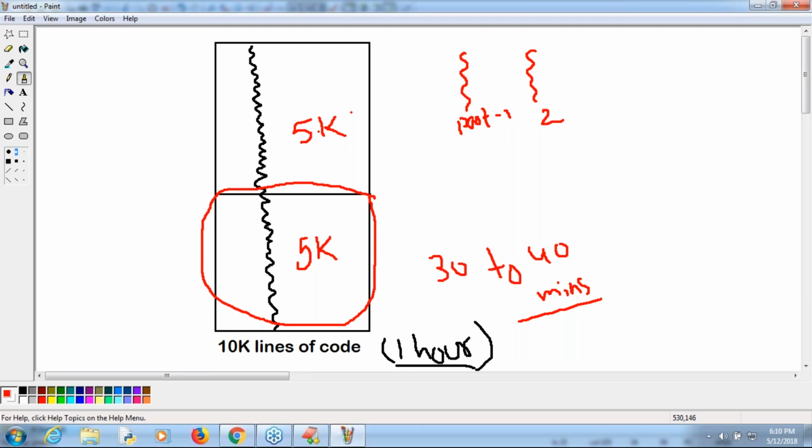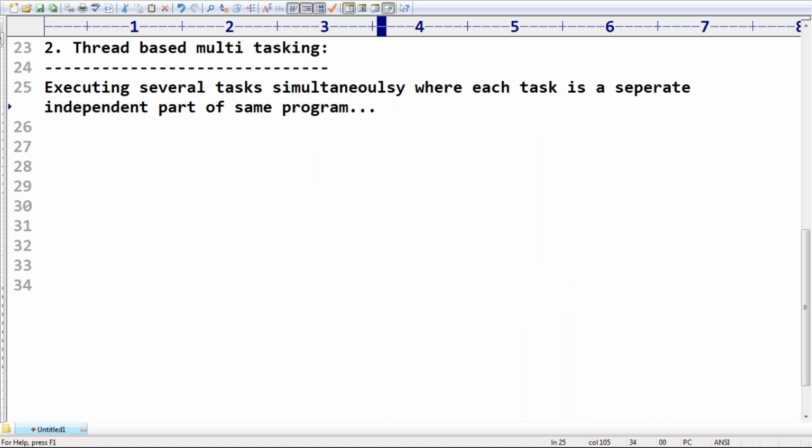This type of multitasking is by default considered thread-based multitasking. Next, how many independent parts are there? 2 independent parts. Each independent part is called a thread. This is the first thread, thread 1. This one is the second thread, thread 2. Remember that, sir. Each independent part is called a thread. Observe it very carefully. Clear? Any doubt?